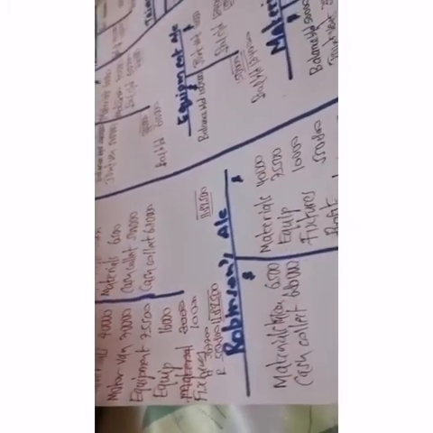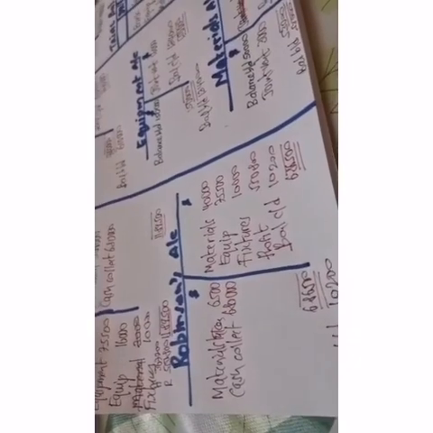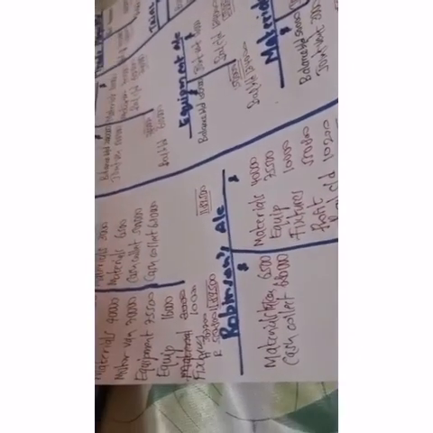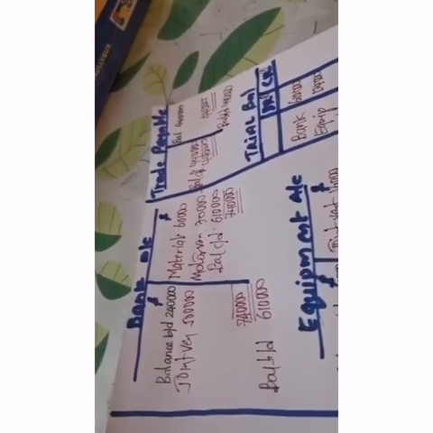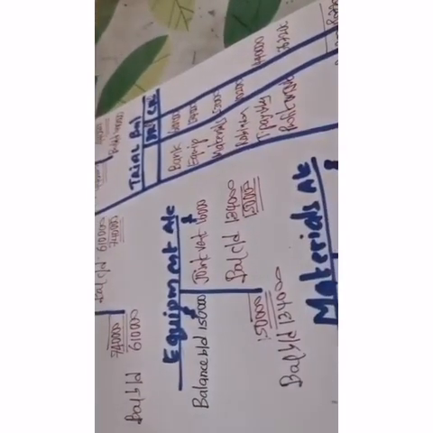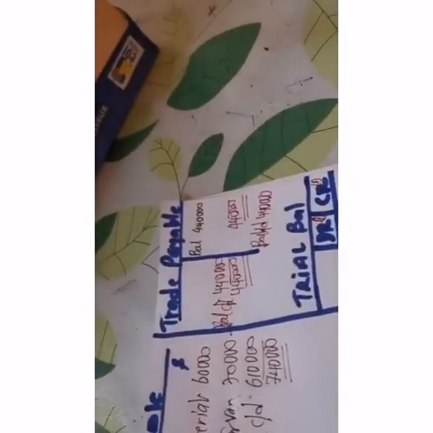Now we see we have prepared the joint venture account, and then we transfer the profit to Robinson account. We balance Robinson account. The profit for Anderson will have to be transferred to his income statement. That is, and then we have bank account, and then equipment account, materials account, trade payable account, and then the trial balance.